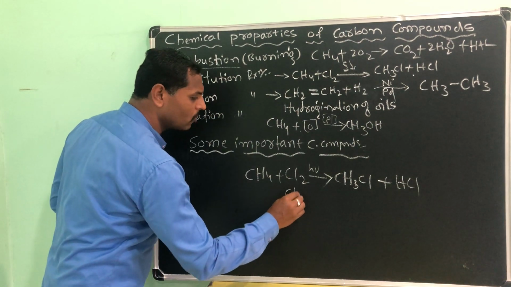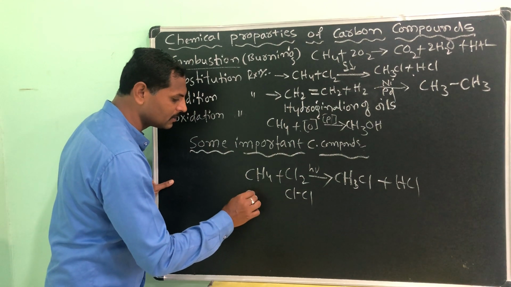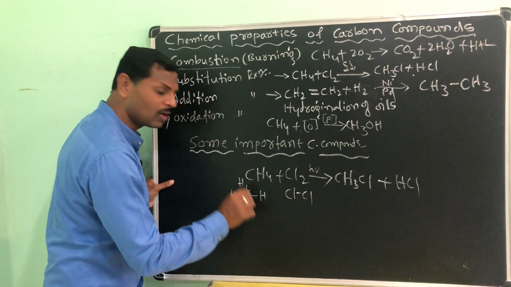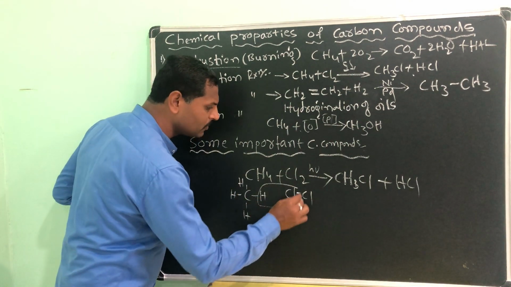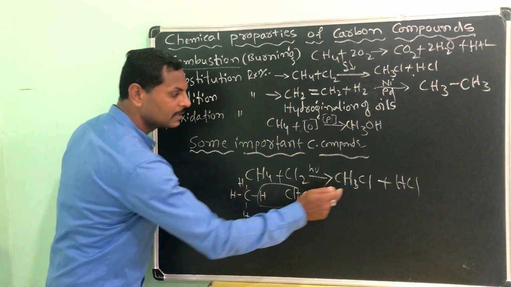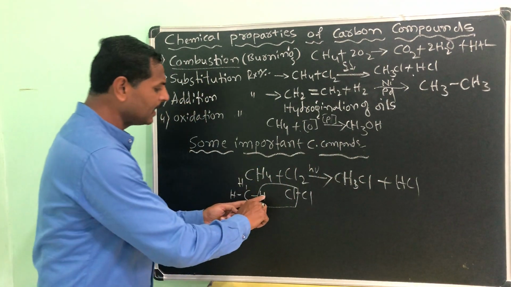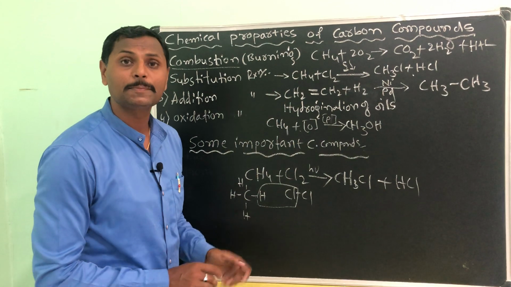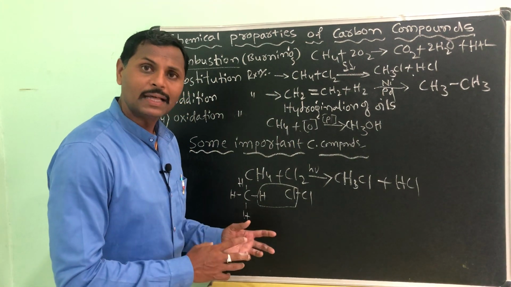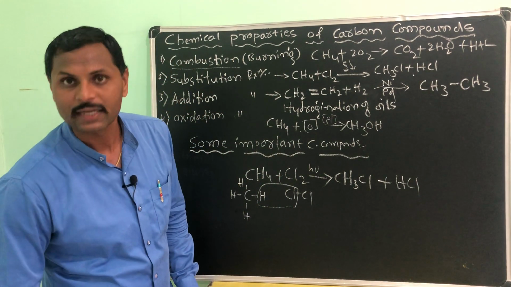Here you have two chlorine atoms; one mixes with the hydrogen, and the structural formula I am writing is CH3 with chlorine attached to it. Simply it replaced the hydrogen. This process of replacing a hydrogen from the alkane by any atom is called a substitution reaction.